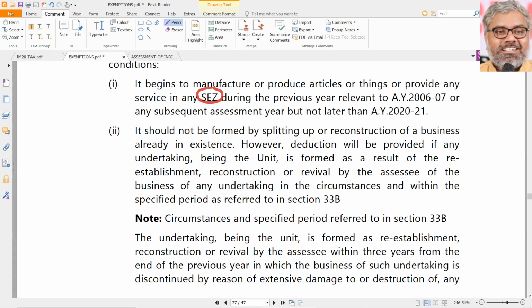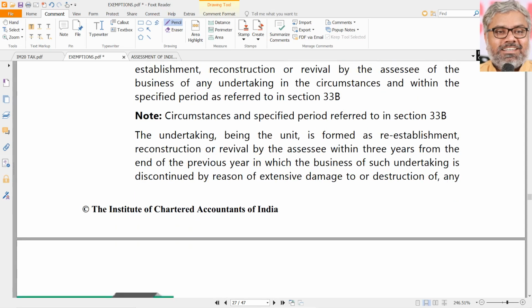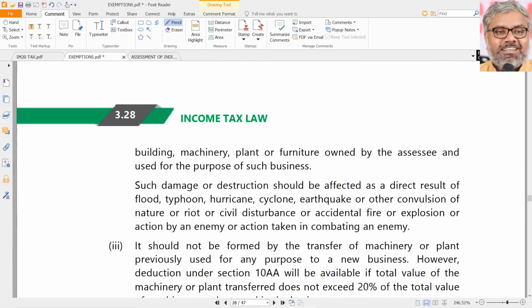When? Starting from assessment year 2006-07, but not later than assessment year 2021. So this year is almost the last for this, but still, we are in assessment year 2021. So definitely, if any business is started newly in the previous year in a special economic zone, they will get 10AA already. And they should not be formed by splitting up or reconstruction. That should be a real new unit.